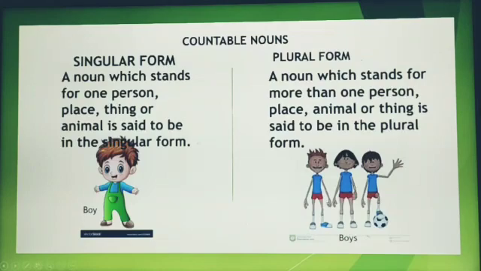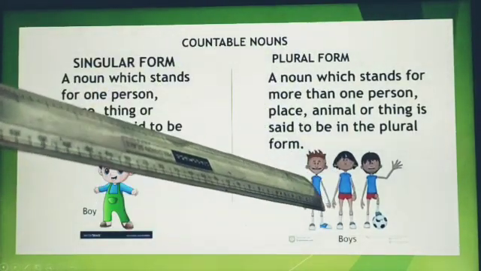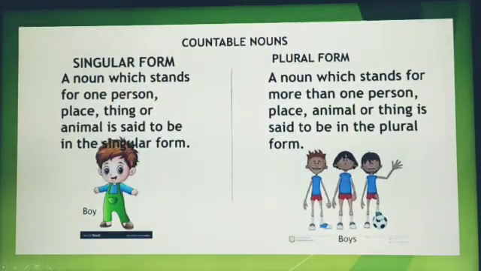Like here you see in the first picture, there is only one boy, so it is singular. And on the second picture, there are more than one boy, that is three boys. So the second picture denotes more than one boy, so it is in plural form.